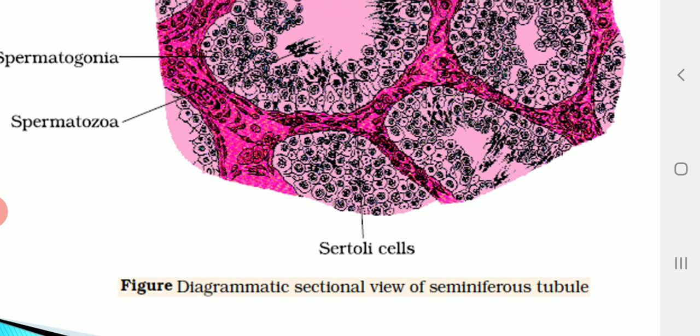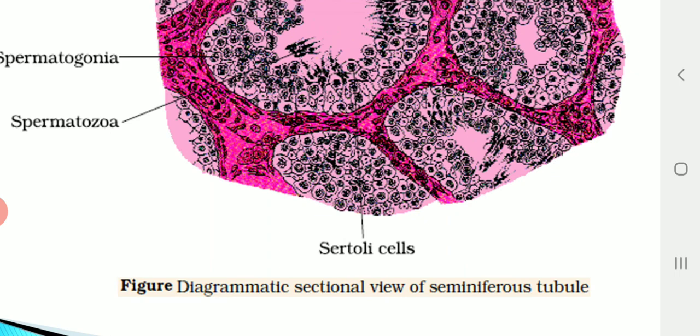Then what is the function of Sertoli cells? Sertoli cells are those cells which will be providing nourishment to the developing sperms. So they provide nourishment to the germ cells, right? To germ cells. Okay, so that is about spermatogonia, right?